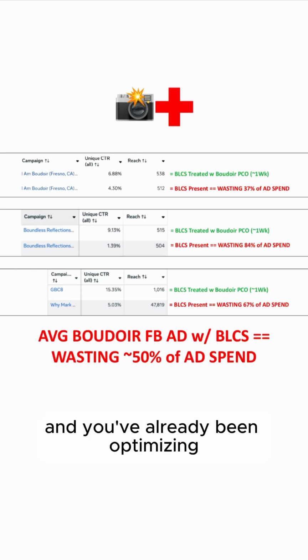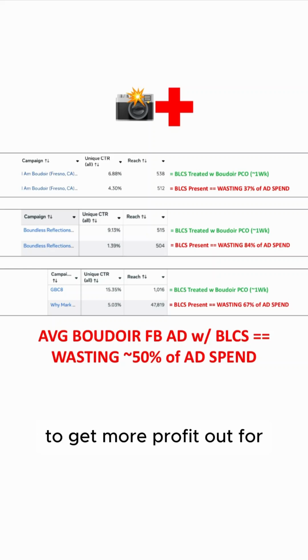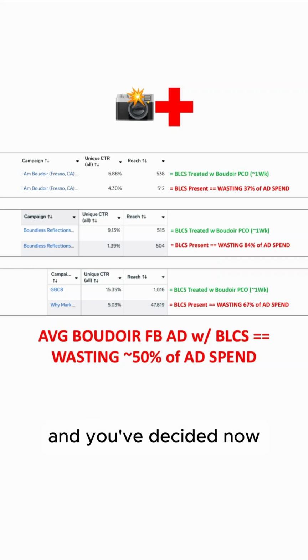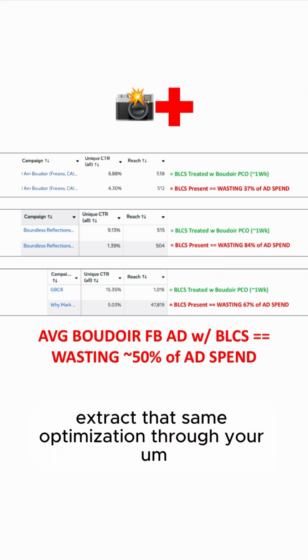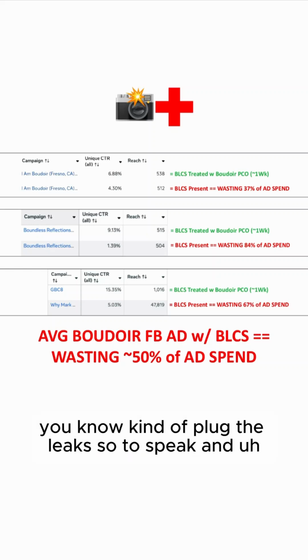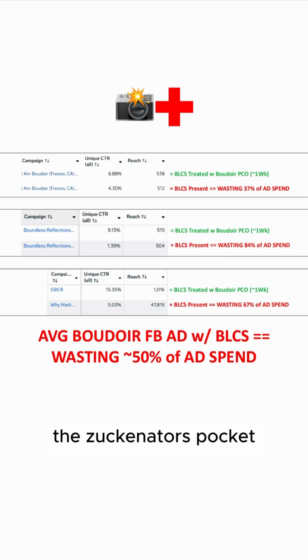And you've already been optimizing other parts of your boudoir photography business to get more profit out for either equal or less effort or input in. And you've decided now you want to extract that same optimization through your current boudoir Facebook ads. And you want to plug the leaks, so to speak, and keep that more money in your pocket instead of the Zuckinator's pocket.